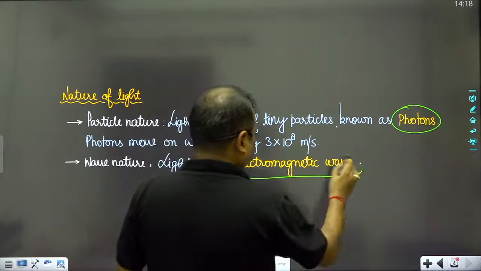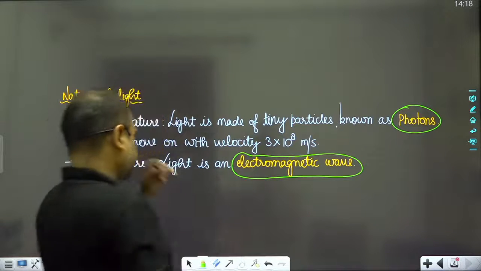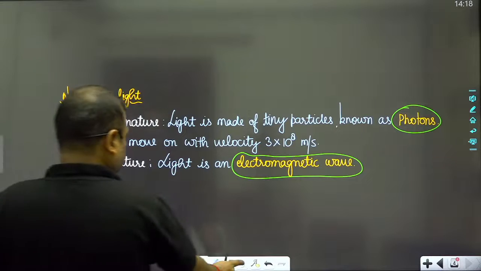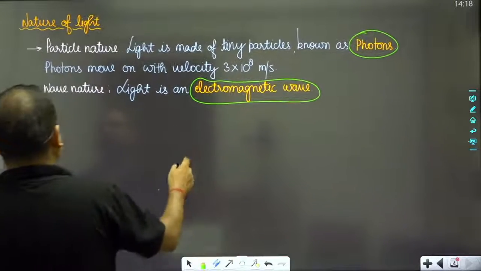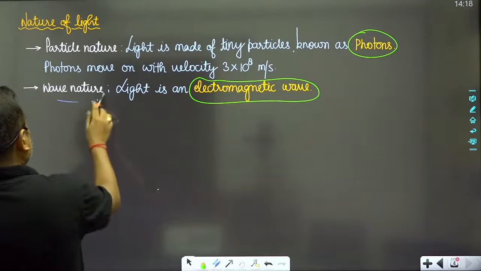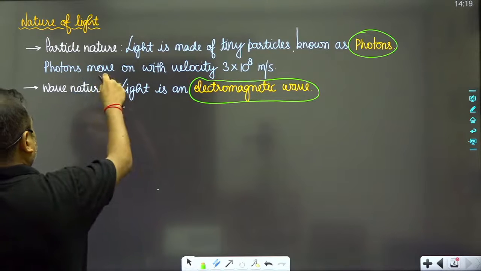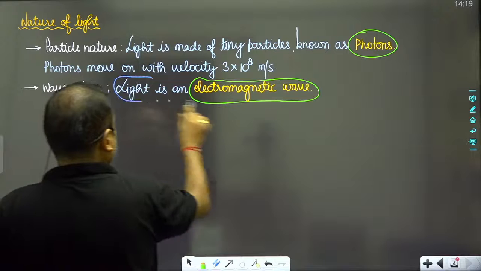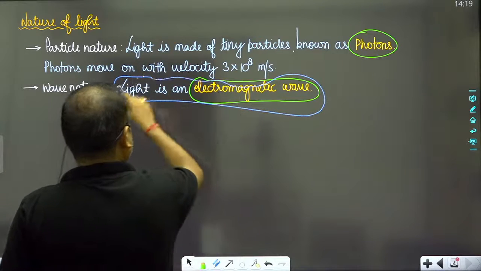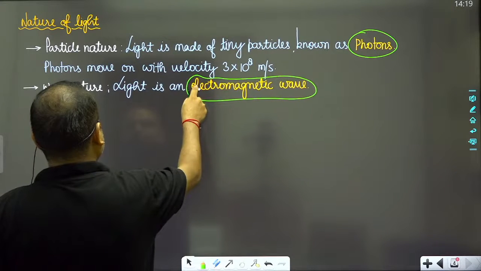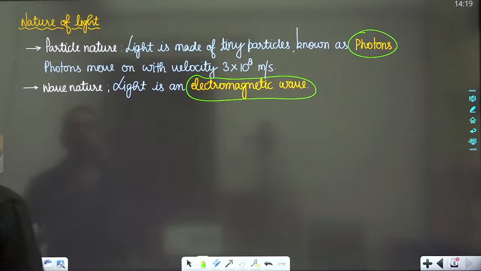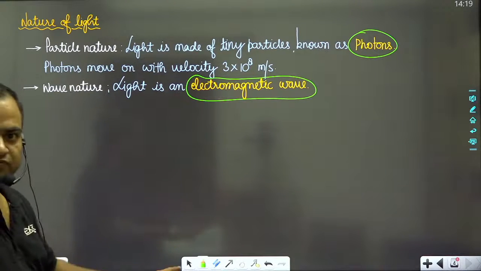Please name the wave the light behaves as: electromagnetic wave. So these are the two natures of light.